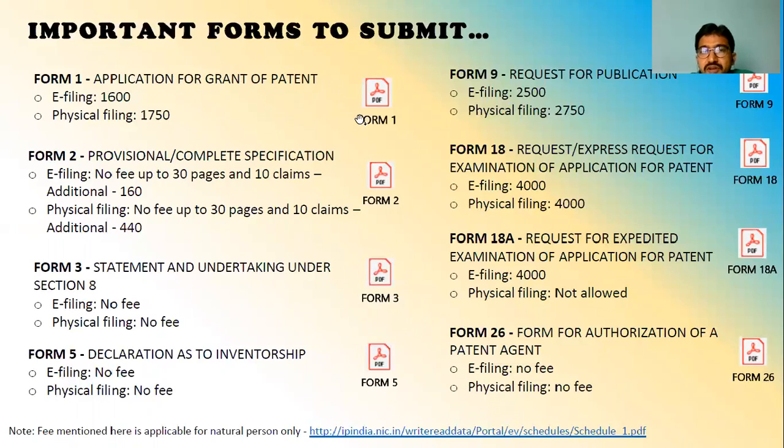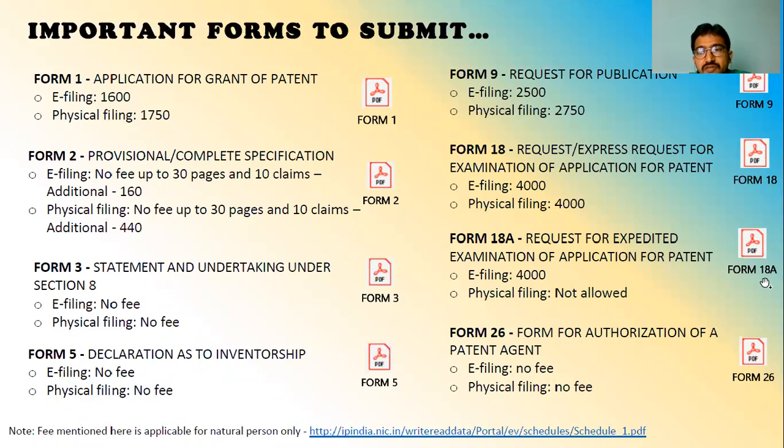So the minimum forms for filing our invention are Form 1, Form 2, Form 3, Form 5, Form 9, and Form 18. When you are ready with the complete specification, then you are ready for request for publication and request for examination, not early examination, only examination. At that time, these forms are required. If you request early examination, then along with Form 18 you go for Form 18A. Now see the cost. Form 1 is 1,600, Form 9 is 2,500, totally 4,100, and Form 18 is 4,000, so 8,100, excluding digital signature. So these are the minimum requirements.